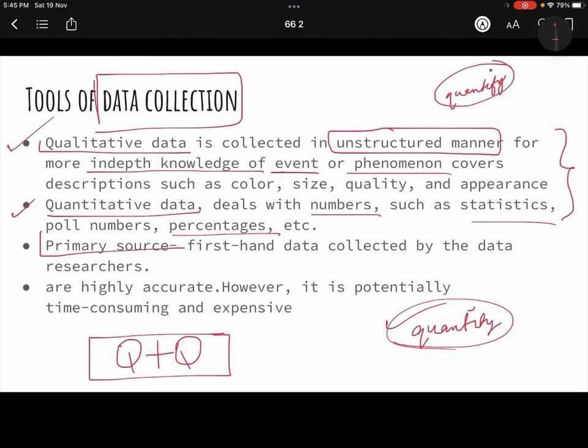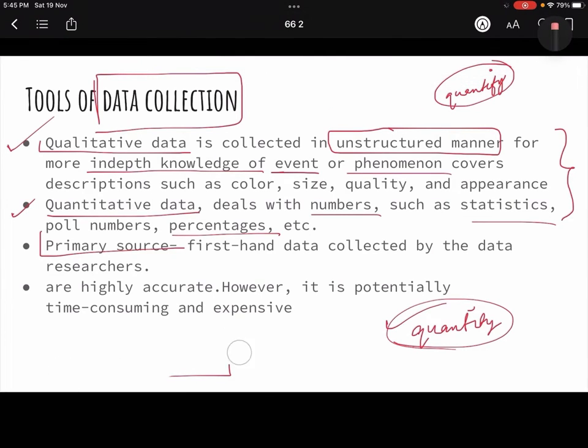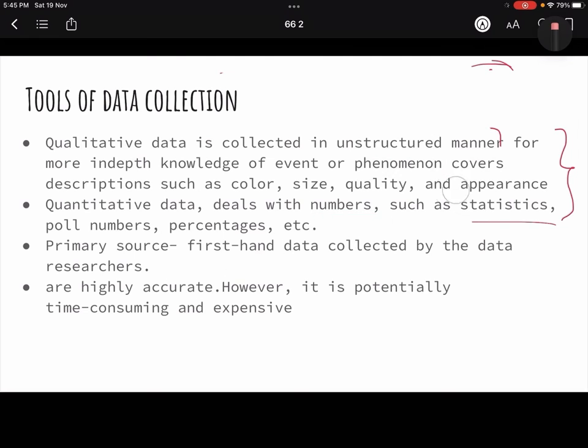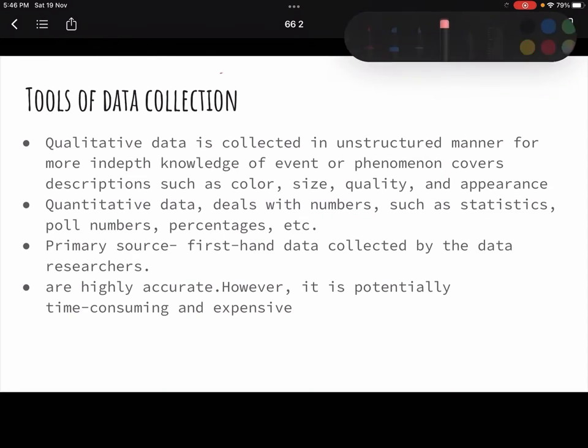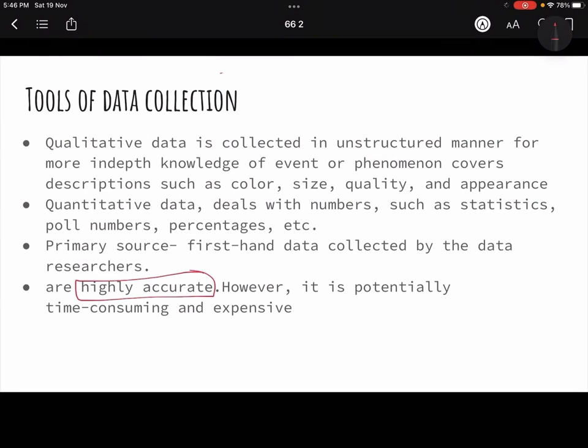So the name itself tells. Primary means first time data. That means if I am the researcher, I have collected that data. That means it's a primary source. So primary source का फायदा ये है that if I have collected the data, I am going to remain true to my research problem. My data would be according to the thing I want to study or base my research upon. So that data is the most reliable, accurate and authentic data.